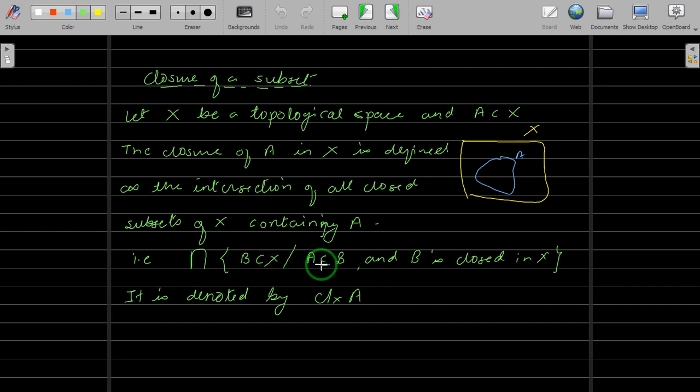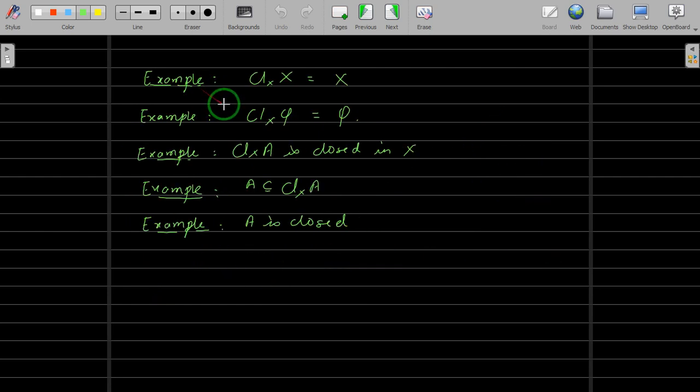And here A is closed. That means this collection will have A and the supersets of A which satisfy some condition. Now when you take the intersection of this, you will have A. So suppose A is closed, then the closure of A in X will be equal to A.